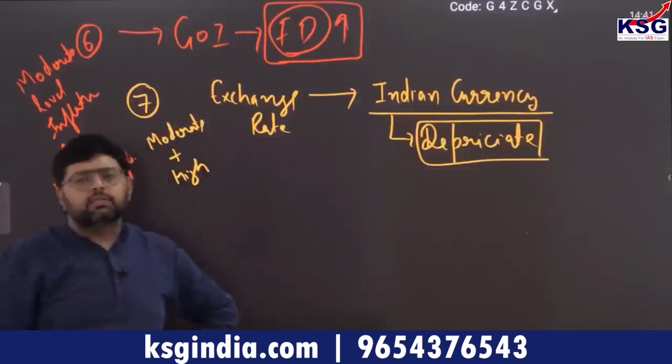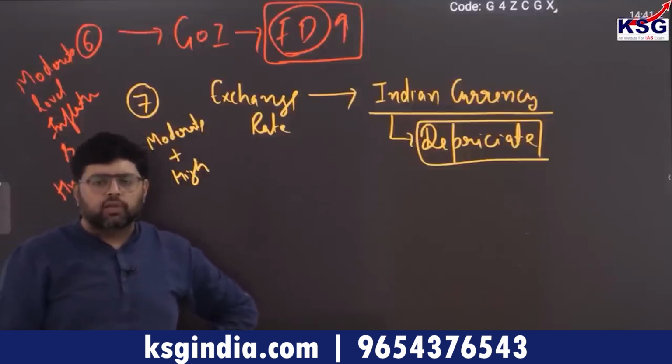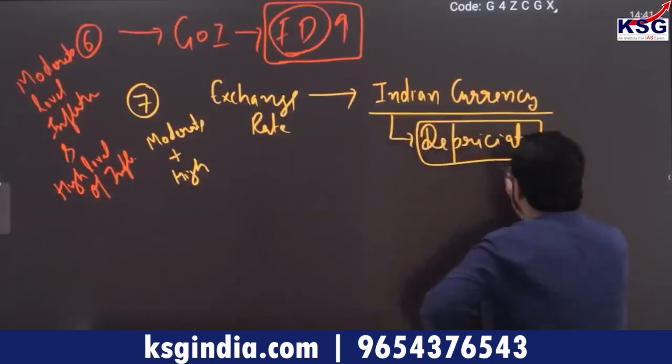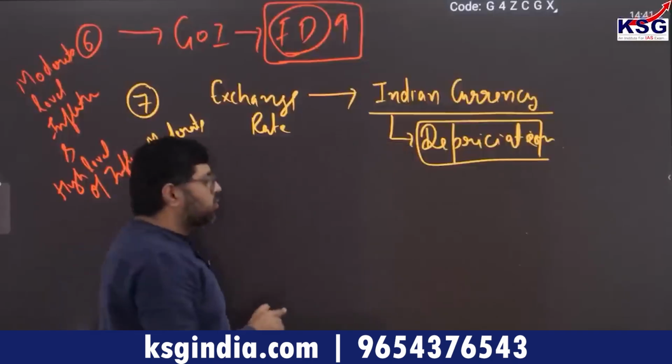Now why does it happen? We'll talk about this in the balance of payment chapter, which we'll do day after tomorrow, I think. So there we'll talk about that. Okay, so currency will depreciate. There will be depreciation of Indian currency. So this is what you have to remember with respect to impact.